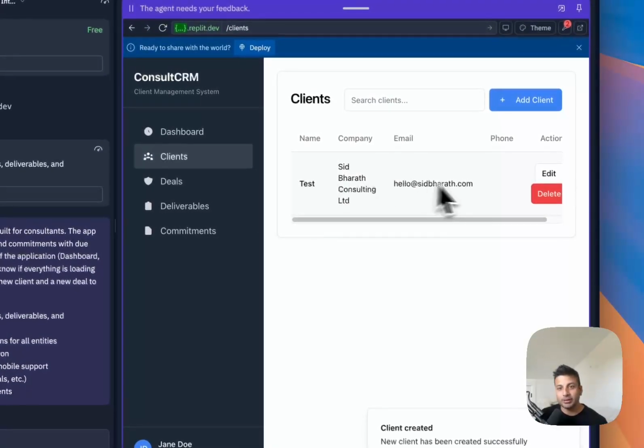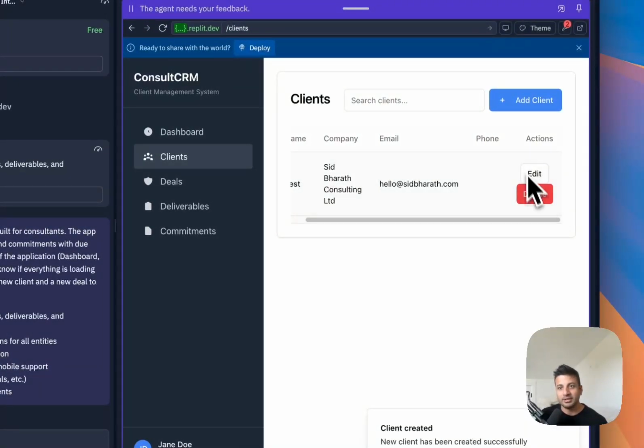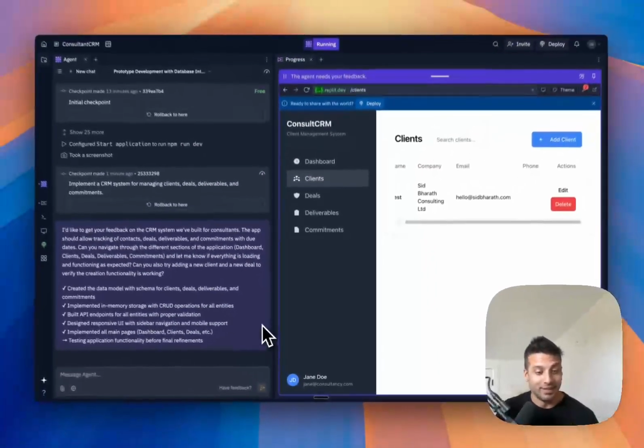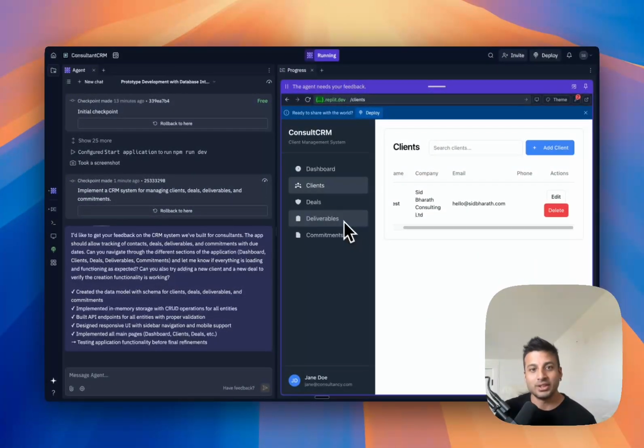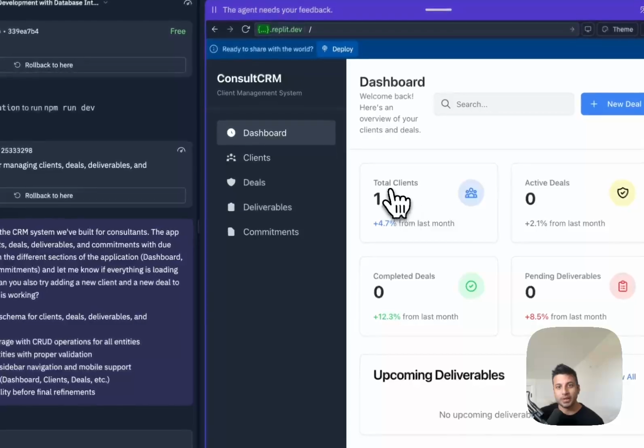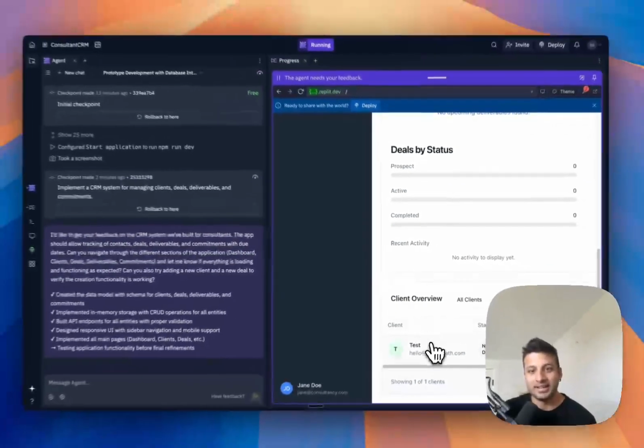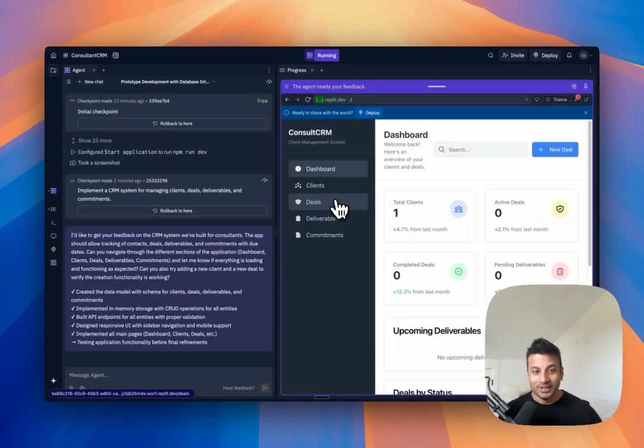So I'm able to actually create the client here. Again, there's a bit of the CSS styling issues, which I can tell Replit to clean up. But essentially, now I go back to my dashboard. I see the total clients here. I can see client overview in my dashboard showing up. So this works, a full-on CRM that tracks all of these things, very much like Lovable.